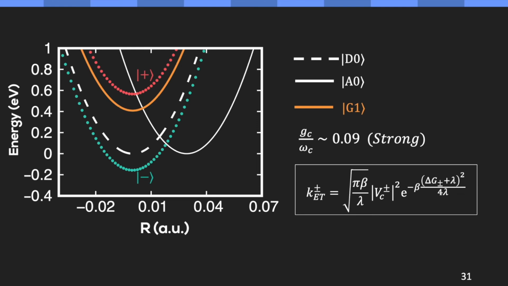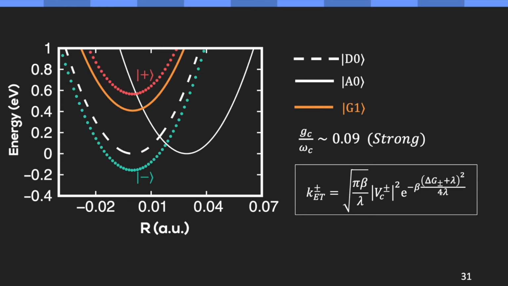Now, instead of changing the coupling strength, the frequency can be changed to tune the electron transfer reaction. For example, here, we make an off resonance G1 instead of a resonant one as in the last case. We keep G1 as close as possible to the barrierless regime. By doing this, we have a plus state that is near the barrierless regime.